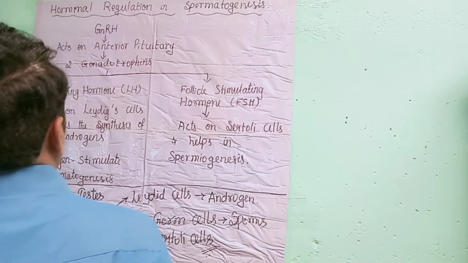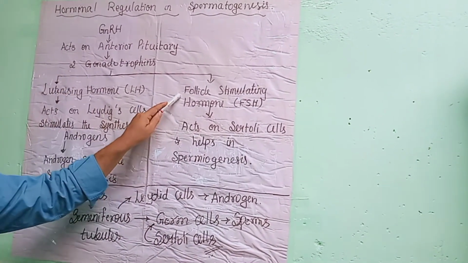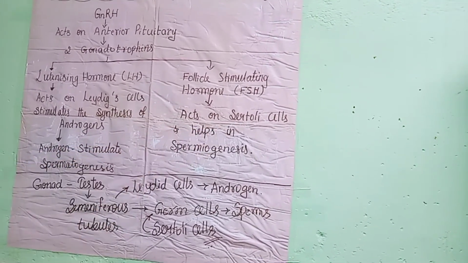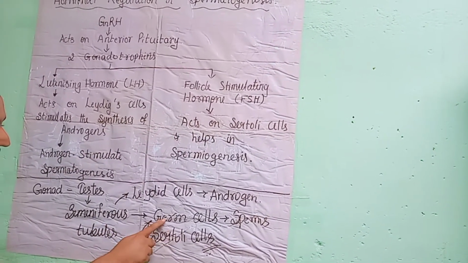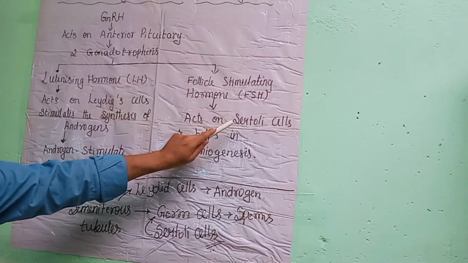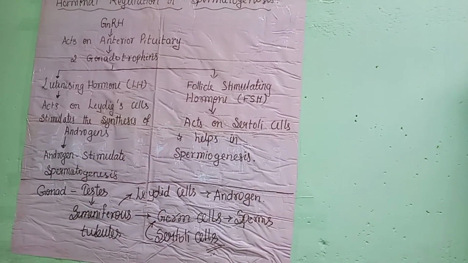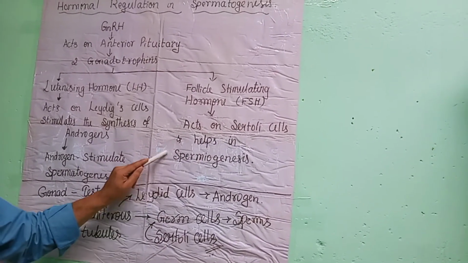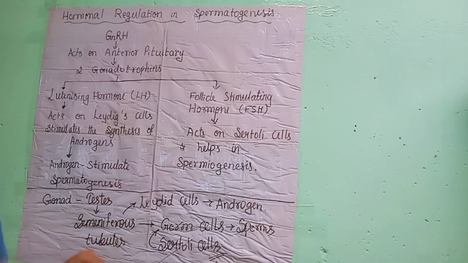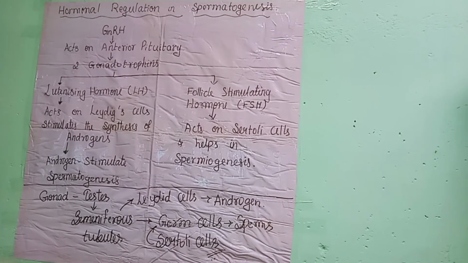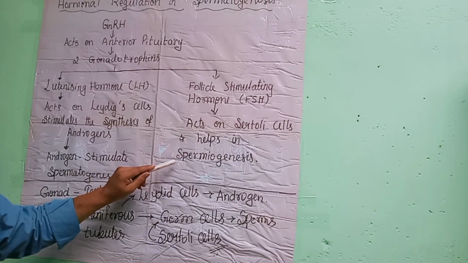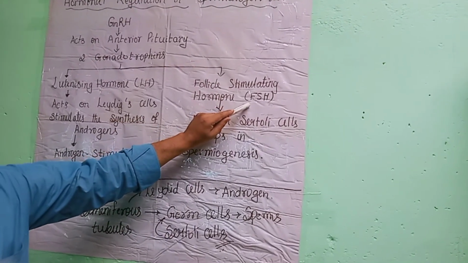And the second gonadotrophin is follicle stimulating hormone, FSH. This hormone acts on Sertoli cell. As I said, in the seminiferous tubule you can find two types of cell, and one is the Sertoli cell. So when FSH acts on Sertoli cells, they produce some factors which help in spermiogenesis. Now the main important point is spermiogenesis. Spermiogenesis means metamorphosis of inactive non-motile spermatid into active motile sperm. That is called spermiogenesis, and it takes place under the influence of follicle stimulating hormone.